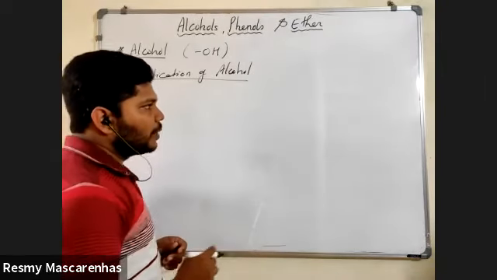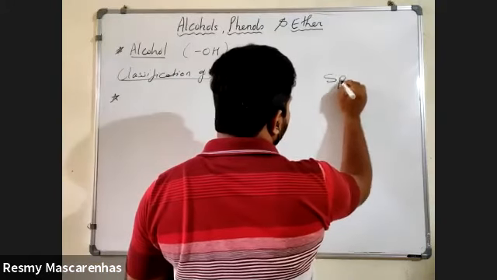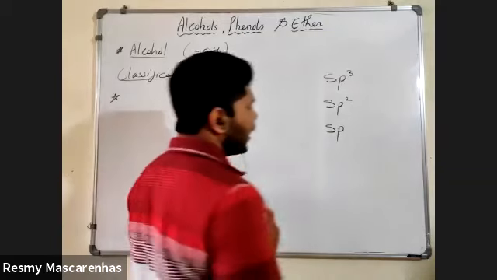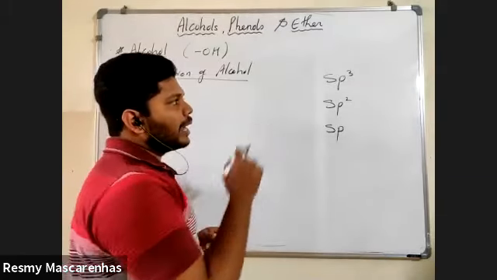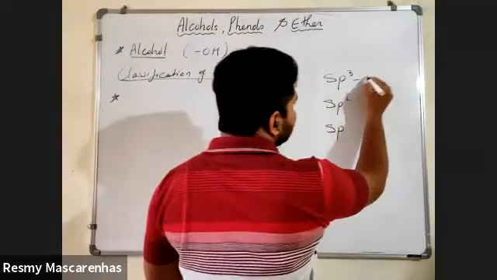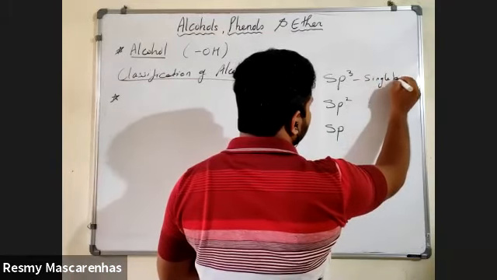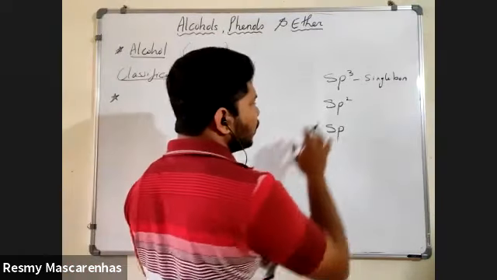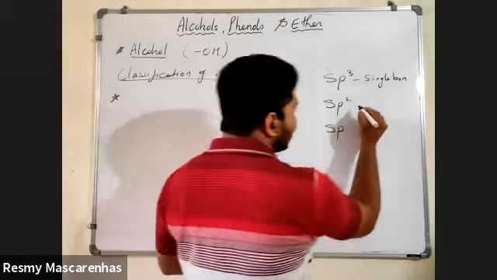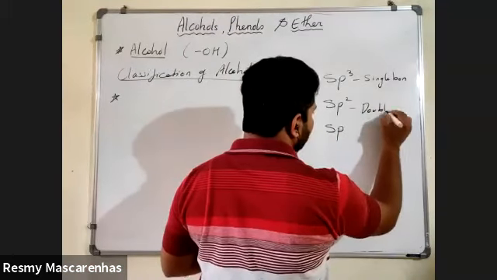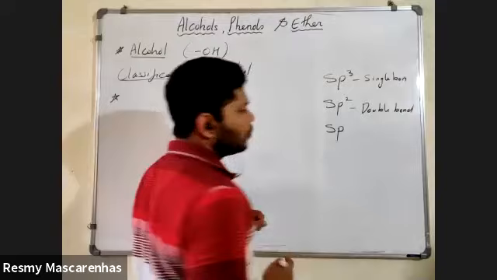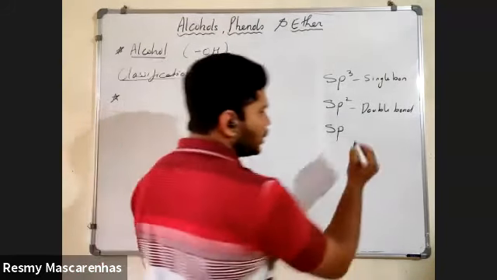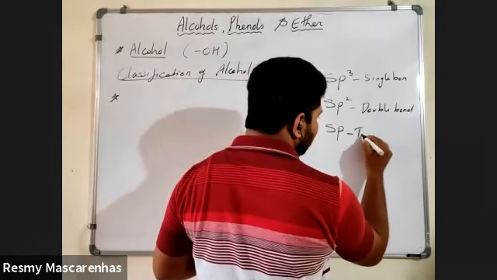There are three types of hybridization: sp3, sp2, and sp. sp3 hybridization is where all bonds are single bonds. It is sp2 when that carbon has a double bond. Remember, this is from 11th standard. And it is sp hybridization when the carbon has a triple bond.